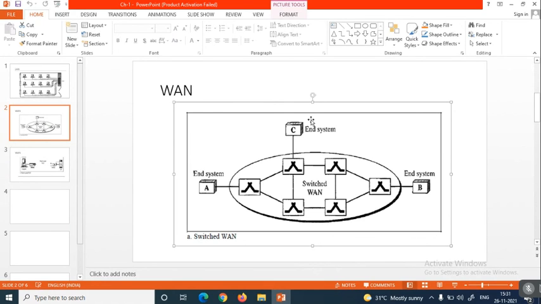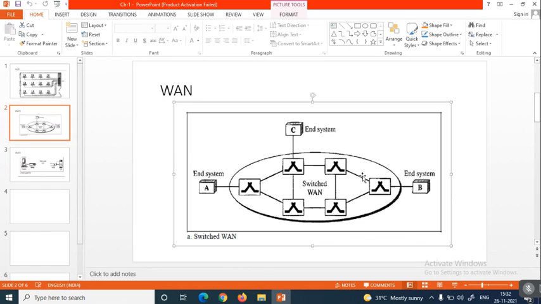We need some switching, because continuous data transfer from A to C is not going to be entertained. Suppose there is a need to transfer the data from C to B also, and B to A also. Like that, in the wide area network, as all the systems are interlinked, a switching mechanism is also going to happen. So that's why the switching process can also be applicable in the wide area network.